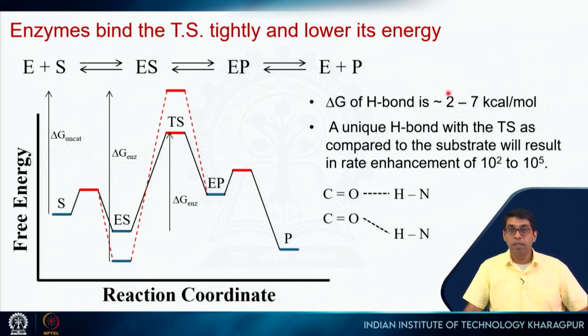So, there is a range, and it turns out that enzymes are very good. The interactions are all optimized. So, you can expect that it will form a very optimal hydrogen bond, and just one extra hydrogen bond can give you a rate enhancement of 100,000 fold, right.